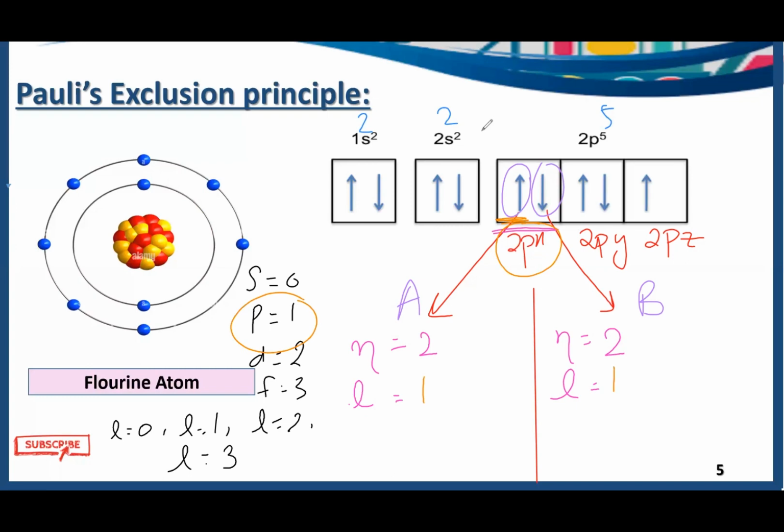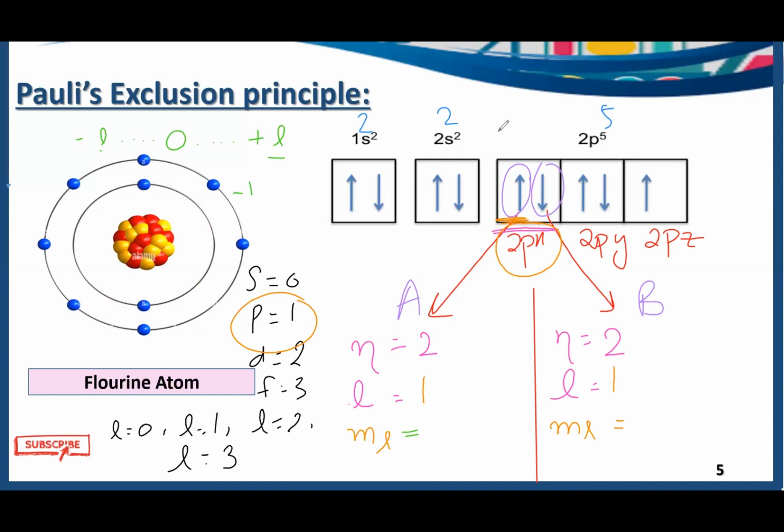Then comes the magnetic quantum number. Magnetic quantum number is represented by ml. Its values are minus l, so on, 0 and plus l. So what is l here? l is the azimuthal quantum number, and for these two electrons it is equal to 1.